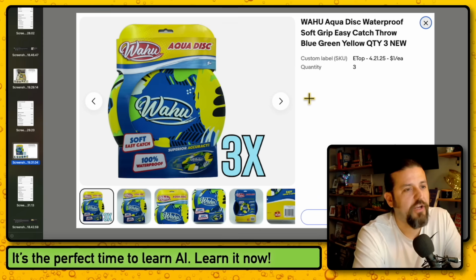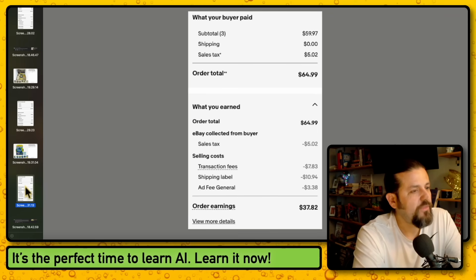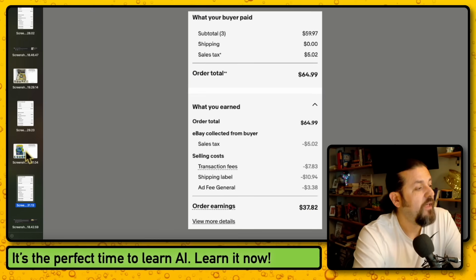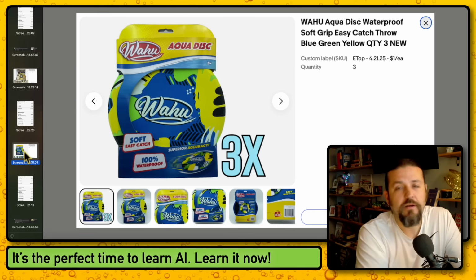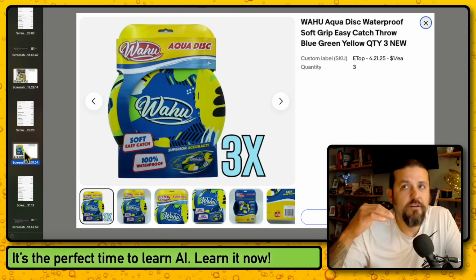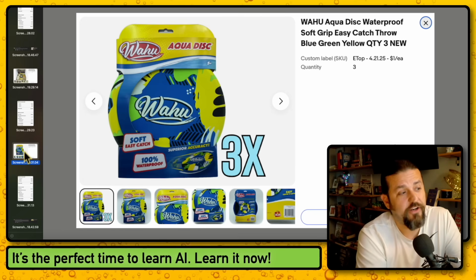Now I bought these for $1 each. Actually, it was less than $1, but I just put $1 each. Bought them at Walmart. Retail arbitrage after season. Sold for $59.97, free shipping after fees and everything. I brought home $37.82, so minus $9, about $28 in profit. That is an excellent pickup. Every season after the hot season and after the cold season, I pick up items that I will sell the following season, and here you go.